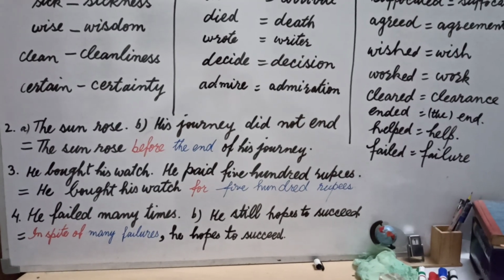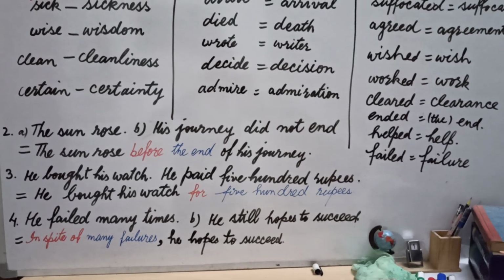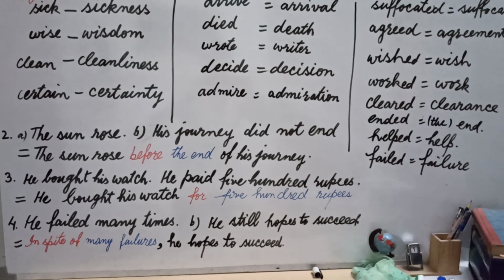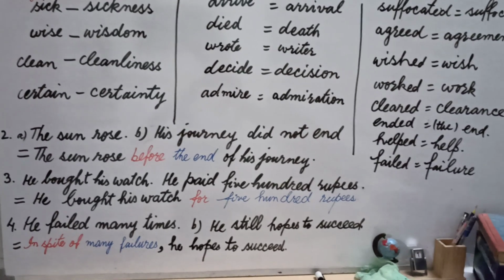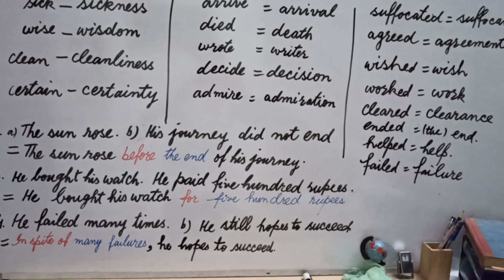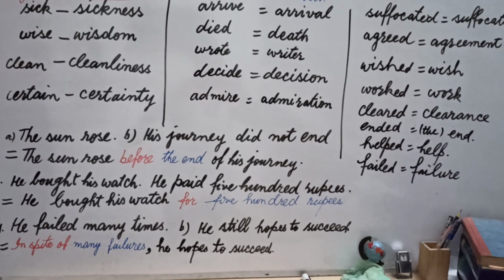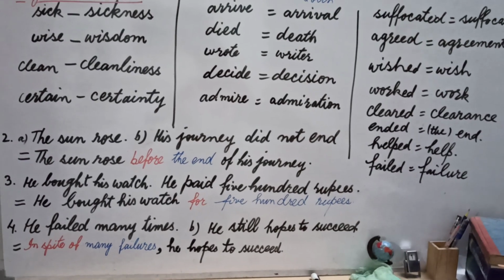And in the last example of this lecture, students, he failed many times. Second part is he still hopes to succeed. There is a contrast in the two sentences. That's why I use preposition in spite of, because this preposition phrase suits the sense of these two sentences, because there is a contradictory statement.